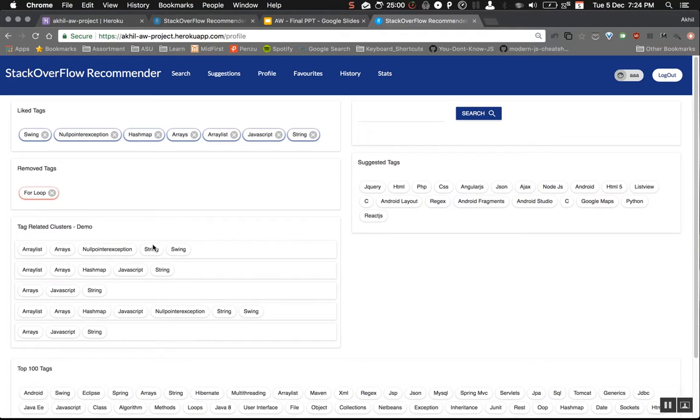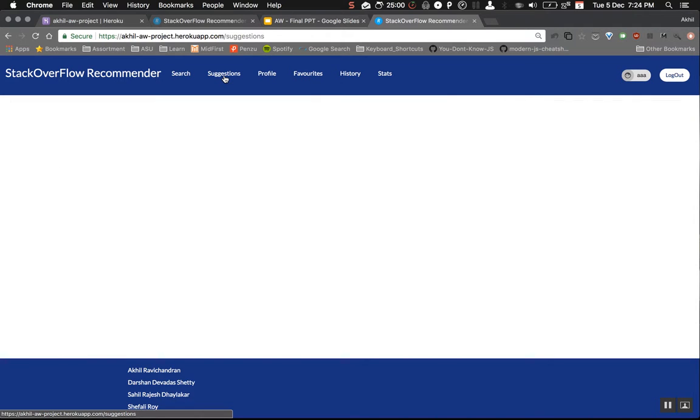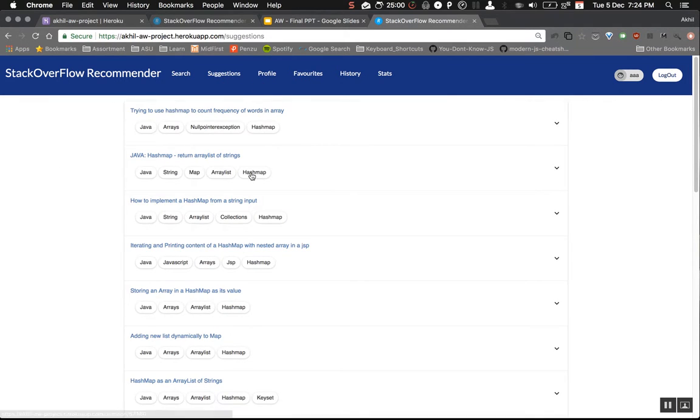We add it into our tag cluster, and we use these tag clusters along with Elasticsearch disjoint max query to find the probable suggestions. So if you look at it, we use the explicitly collected tags to provide suggestions to the users. So here, if you look at it, you get a lot of suggestions based on null pointer exception, hash map, Java, and arrays.